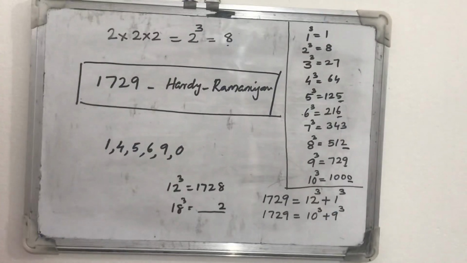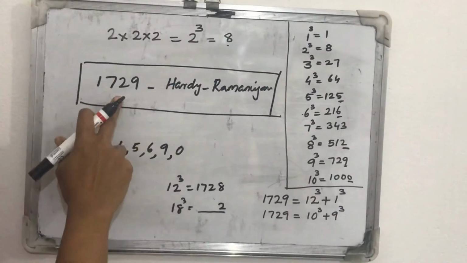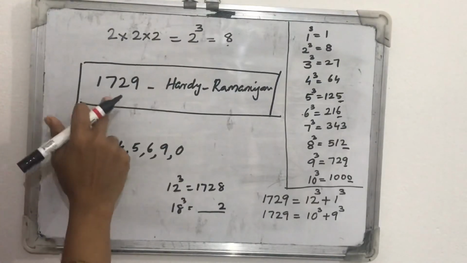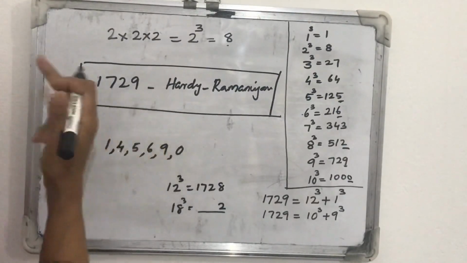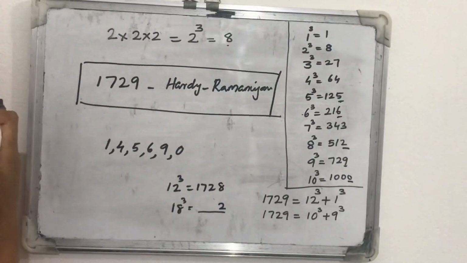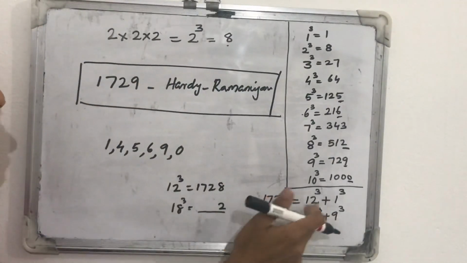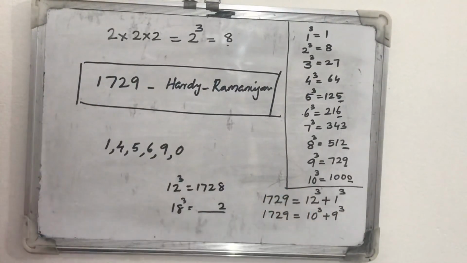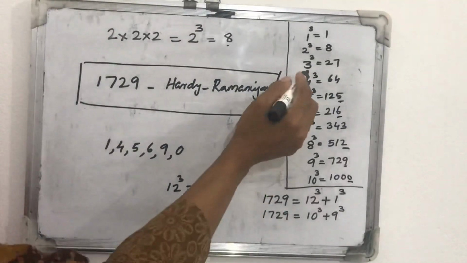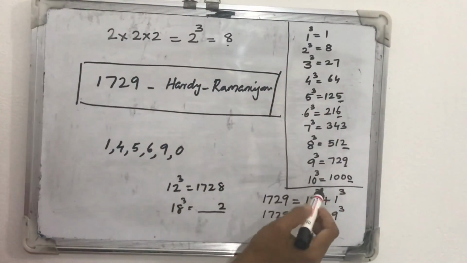So this many properties we wanted to study, and also an important point to note is the important number 1729, that is called the Hardy-Ramanujan number, which we can express as a sum of two different cube numbers. And also memorize the cube numbers from 1 to 10.